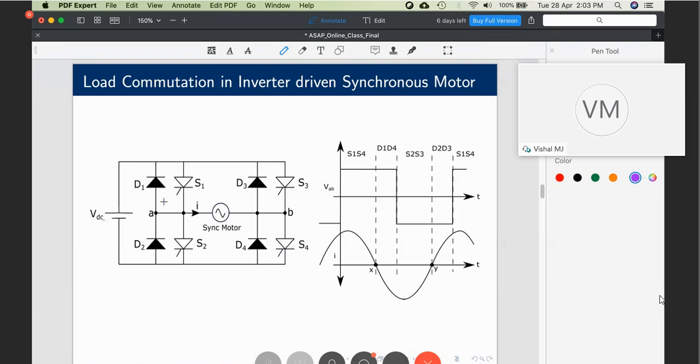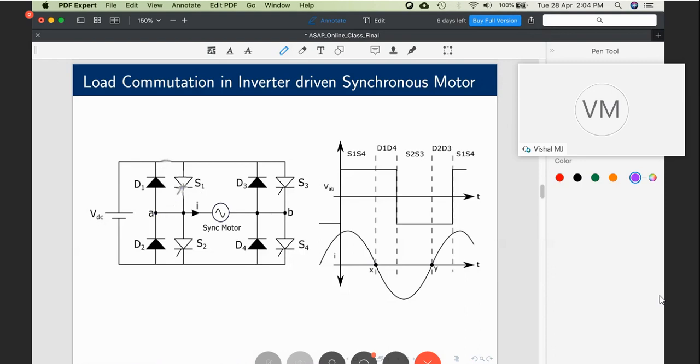Now, the question is that from 0 to X, this portion, current is positive. What does it mean? It's in the positive half cycle. So, either of these two devices and these two devices are conducting. Current is positive. What does it mean? Current is flowing from A to B, or from left to right. If that is the case, current is flowing like this, from the battery and back to the battery. Which of these two devices will conduct? Current is flowing like this, from top to down.